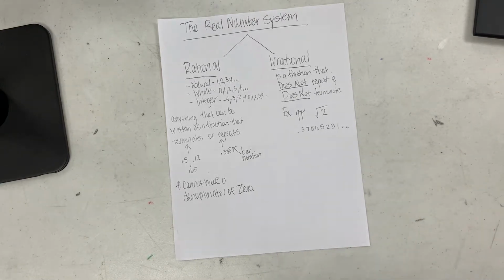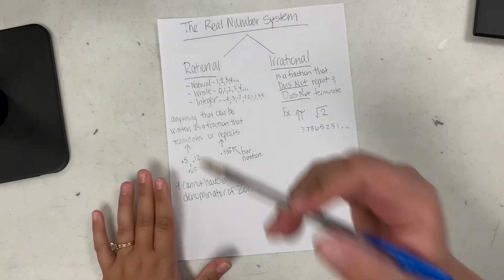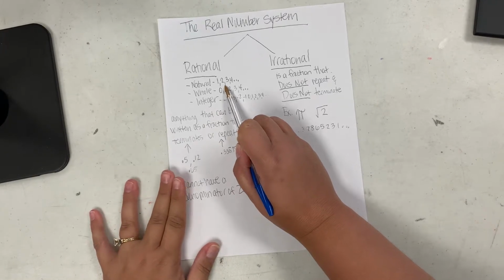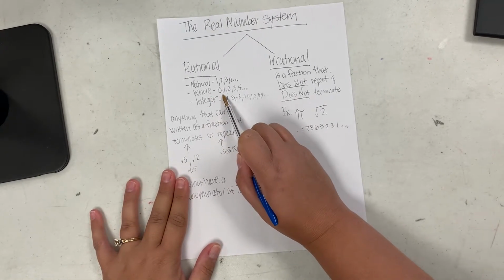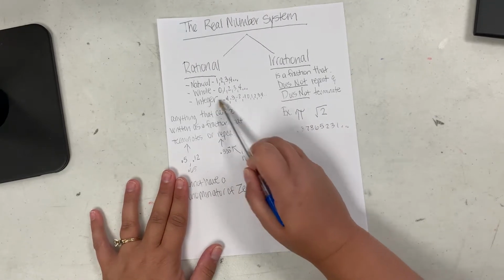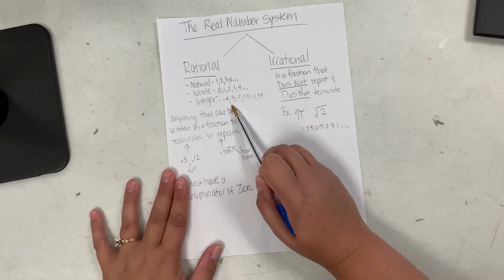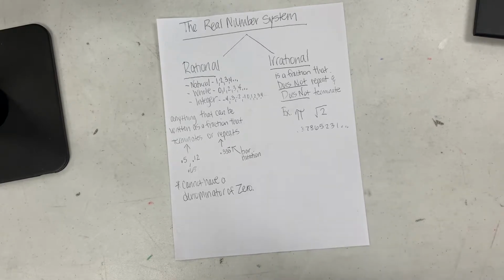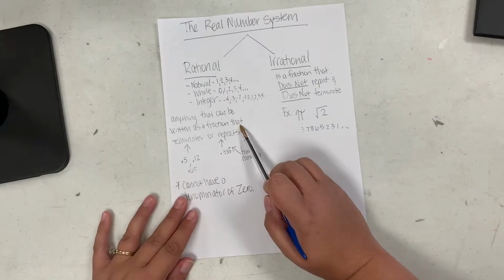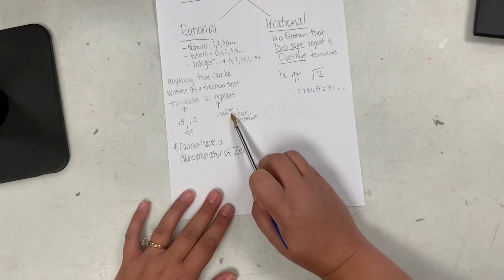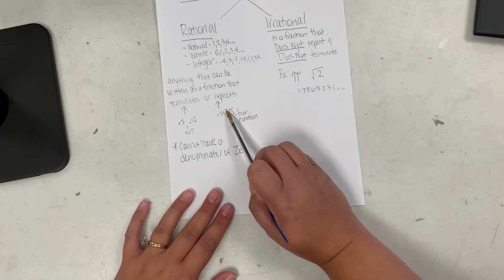The original rational type of number is our counting numbers when we were little kids. 1, 2, 3, 4. Then we learned whole numbers like 0, 1, 2, 3, 4. And then we learned integers because, whoa, there's negatives in our life now. But when we started dealing with fractions and decimals, we realized that they're also rational. So anything that can be written as a fraction, that terminates or repeats, that uses bar notation, remember that term, that's what that line is over our decimal,